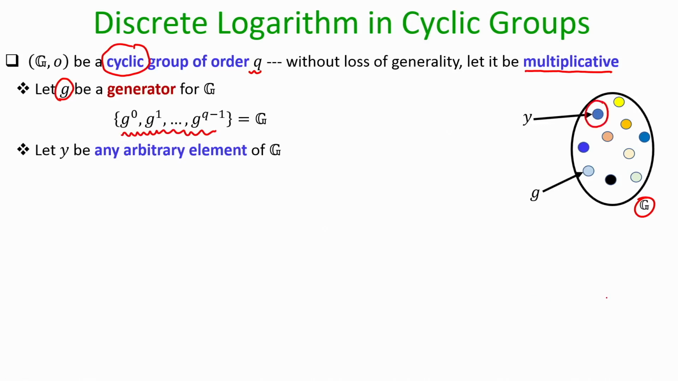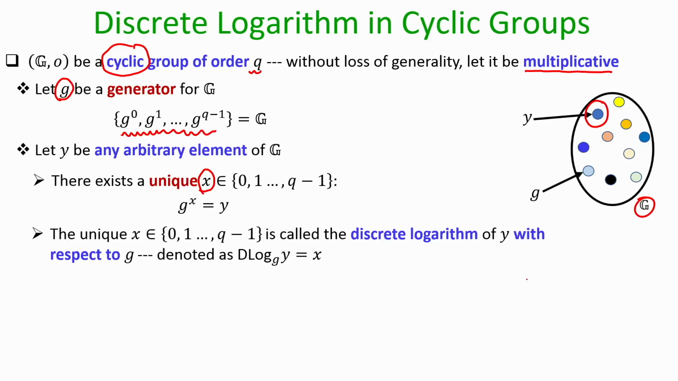Since the element y is a member of the group, it can be generated by some power of your generator, right. That unique power in the range 0 to q minus 1, which when raised to the generator gives you the element y, will be called the discrete logarithm of y to the base g. That is the definition of my discrete logarithm.